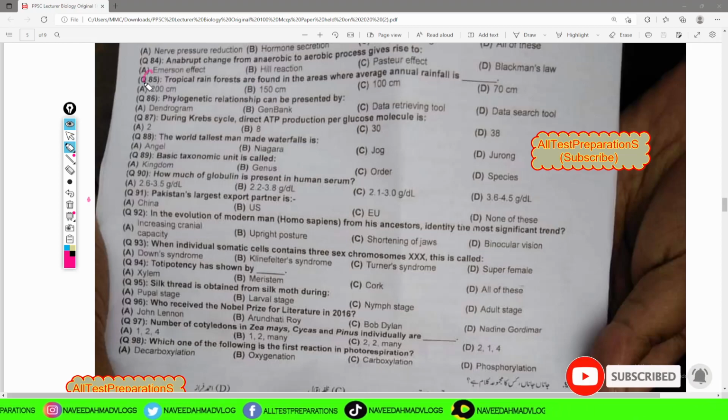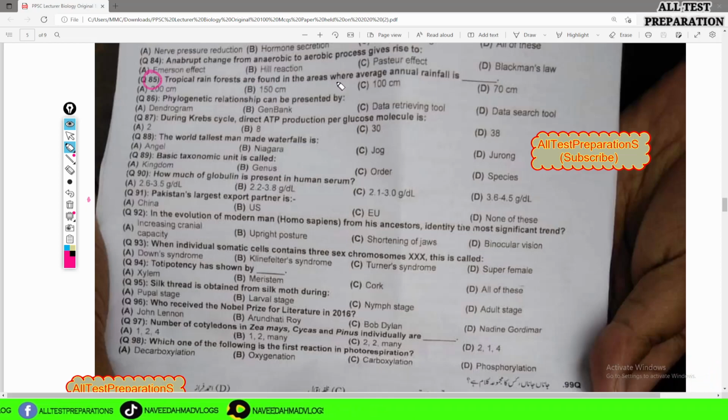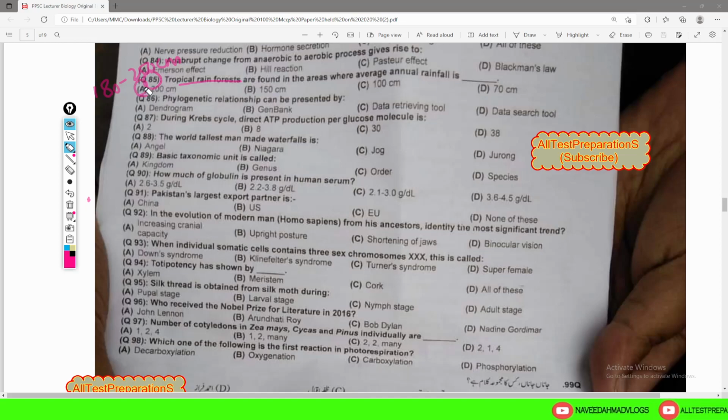So MCQ number 85 is: tropical rainforests are found in the areas where average annual rainfall is. Tropical rainforests are found in regions of the tropics where temperature is high and the average rainfall is about 180 to 250 centimeter. So the correct option is option A, because this is close to the value 180 to 250 centimeter. This is in between this value.